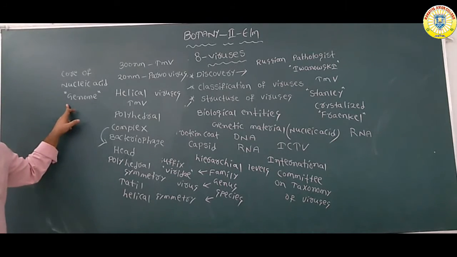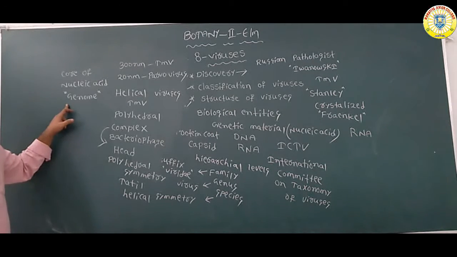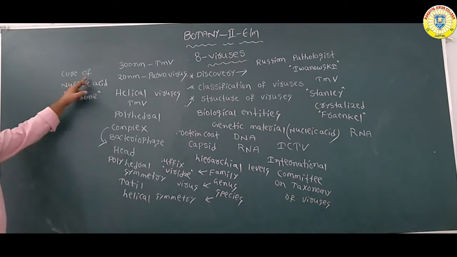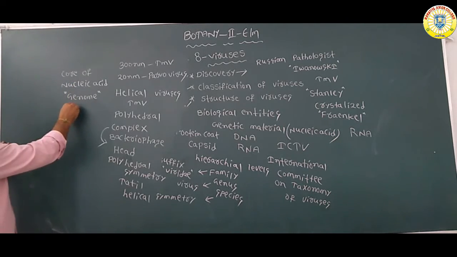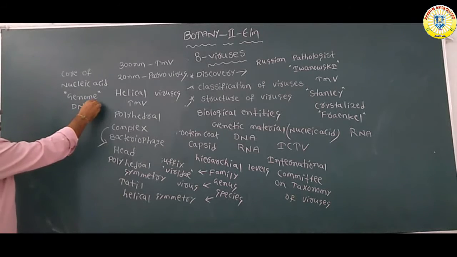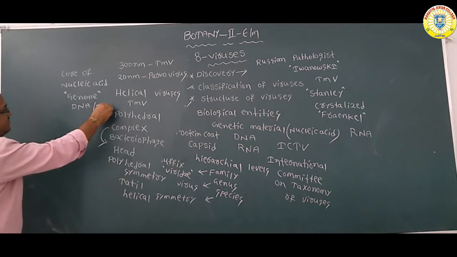Genome means the main genetic material of the virus. The genome is either DNA or RNA.